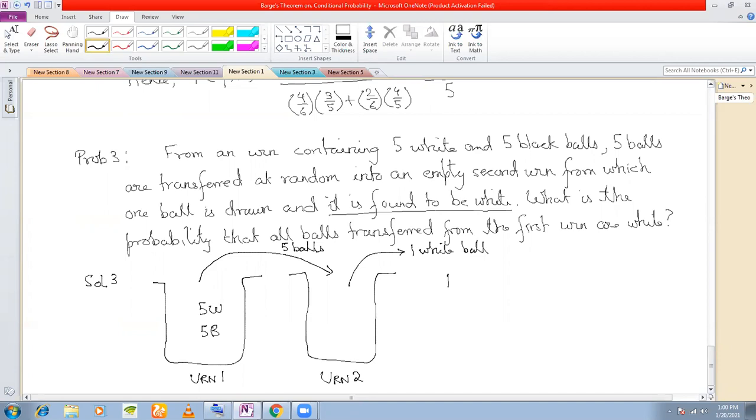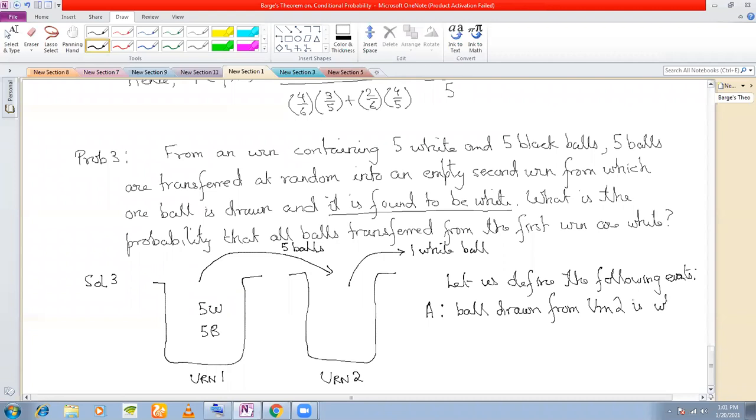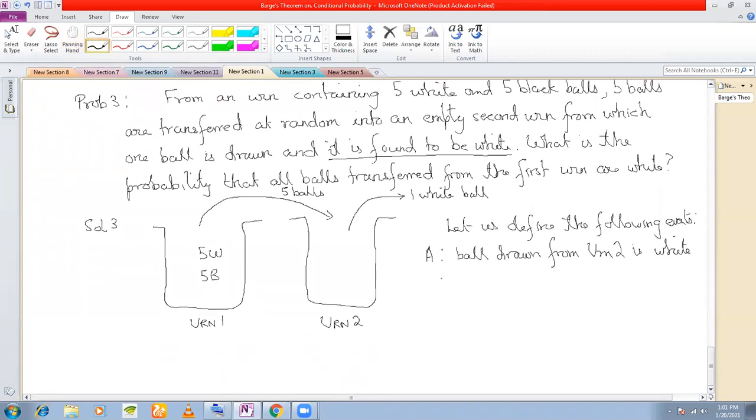Now we shall define the events. Let us define the following events. The first event A is the given event. What is the given event here? Sir, that it is white. Yes, the ball drawn from urn 2 is white. This is the given event. Now we shall form the events E1, E2, and so on. Let's see how many events we can form.